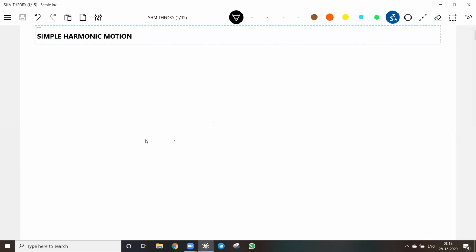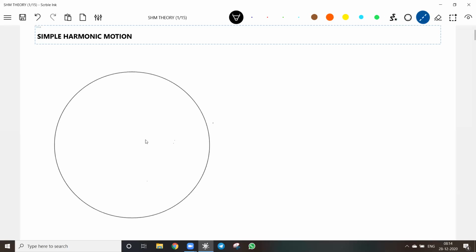Okay, I'll begin like this. Let there be a particle which will move in a circular path. Okay, there's particle 1. It will move in a circular path with a constant speed v.